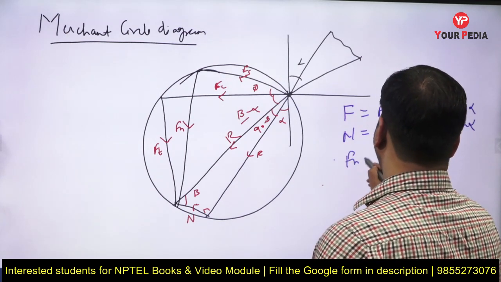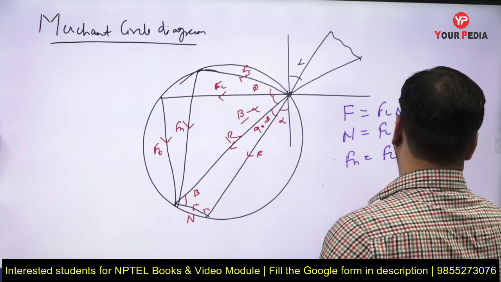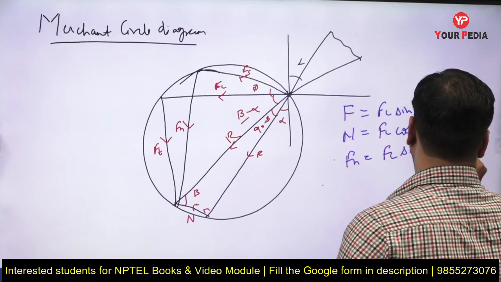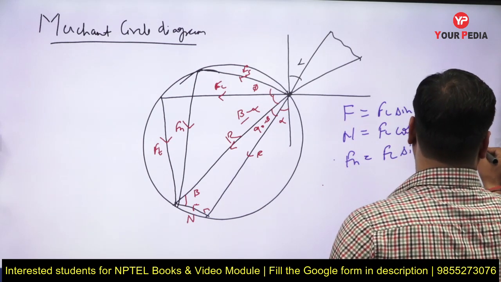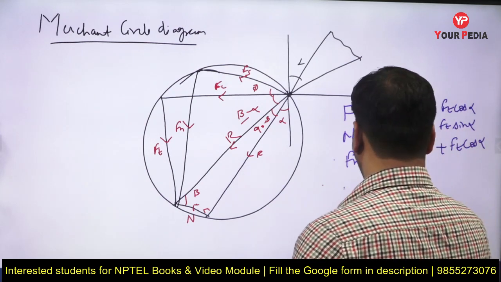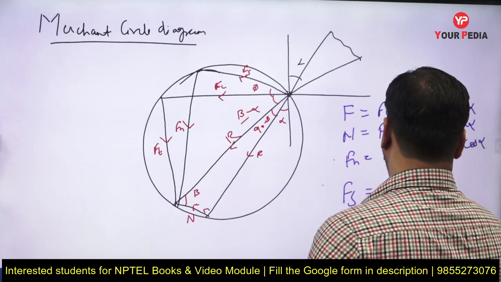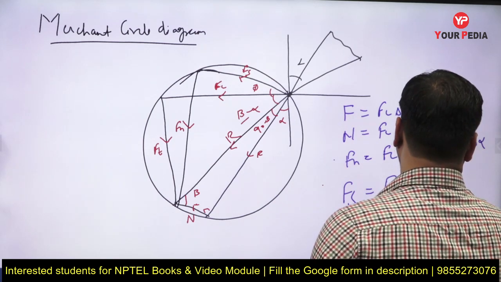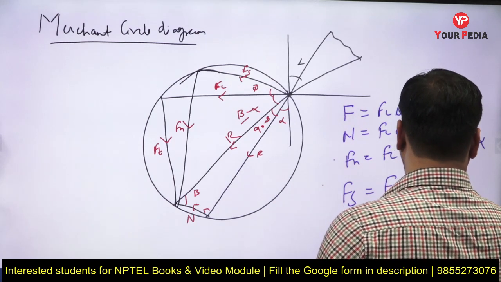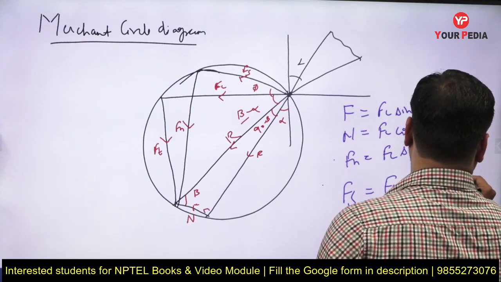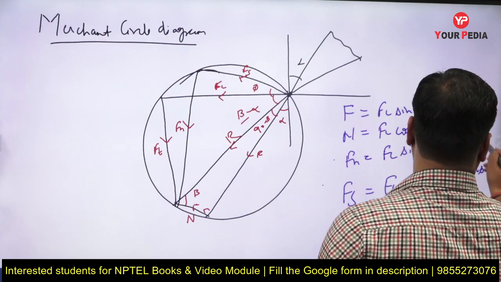Similarly, Fn equals Fc sin phi plus Ft cos phi, and Fs equals Fc cos phi minus Ft sin phi.